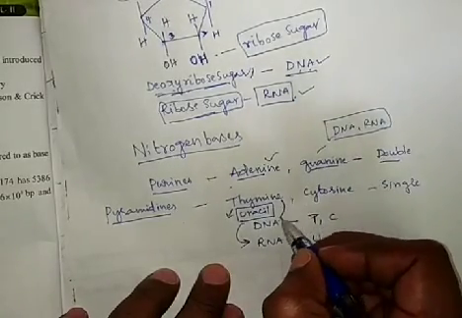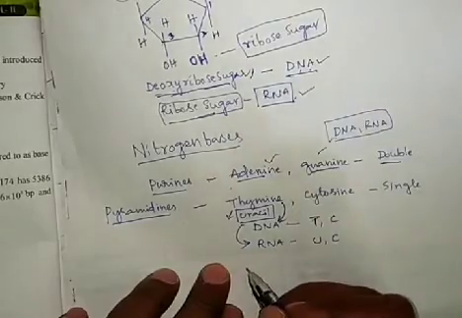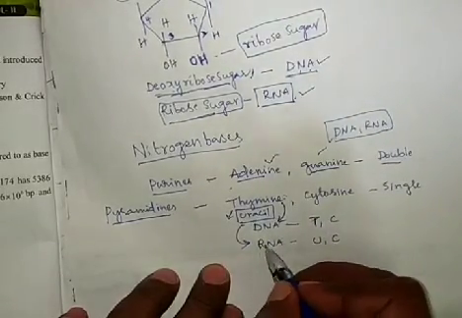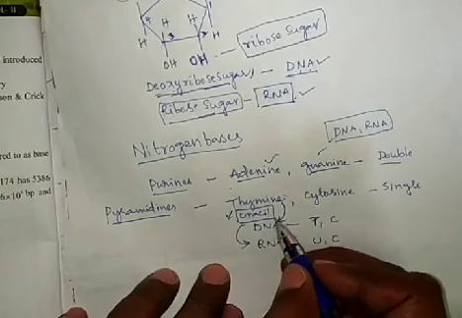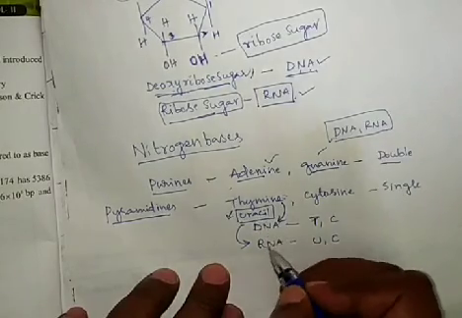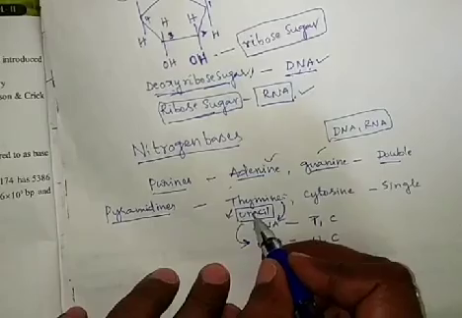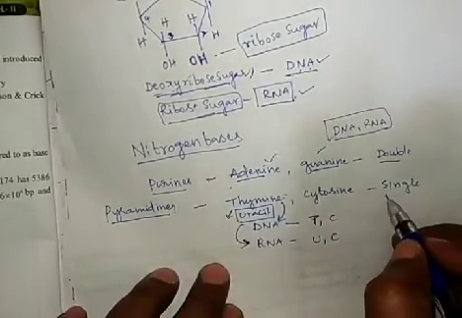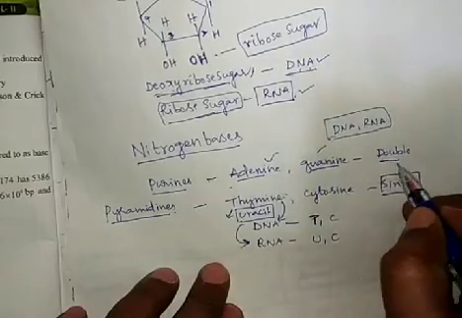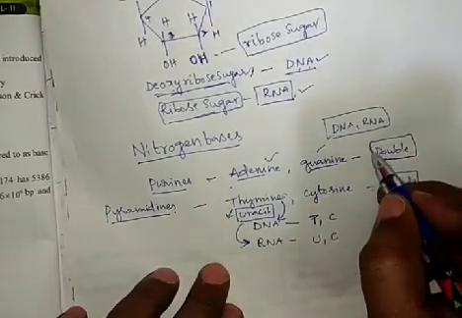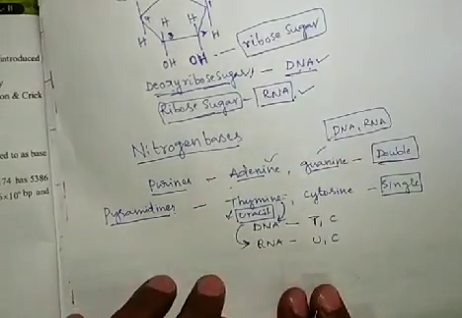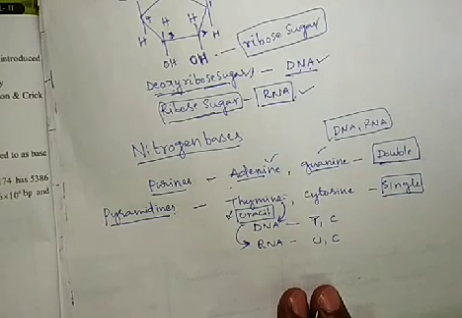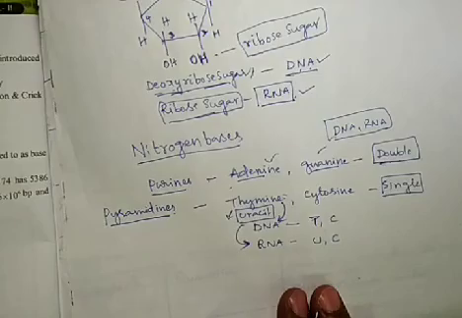In DNA, thymine is present. So thymine, uracil and cytosine are the pyrimidines, which are single ringed structures. Purines are double ringed structures. Structurally, that is the difference between purine and pyrimidine.